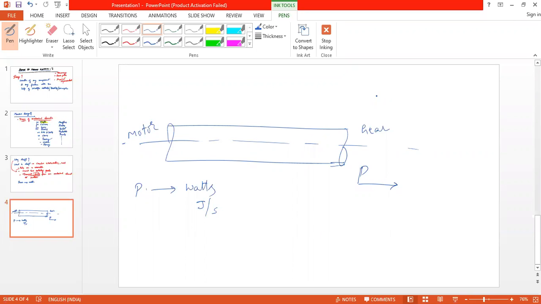Okay. So here now again coming back to the same example, there is a shaft which transmits the power. So what is the work done here?